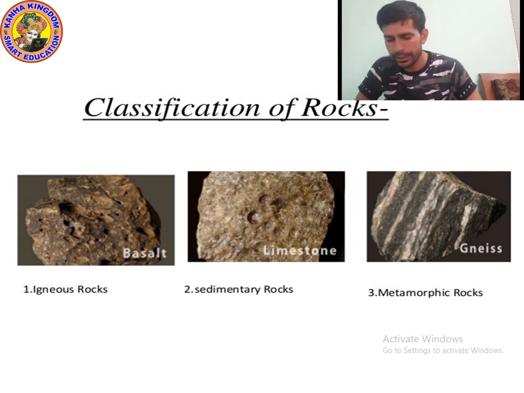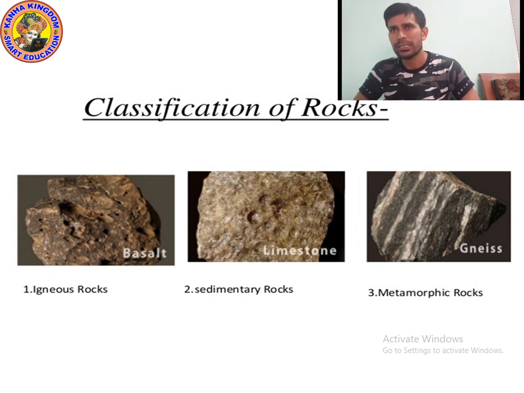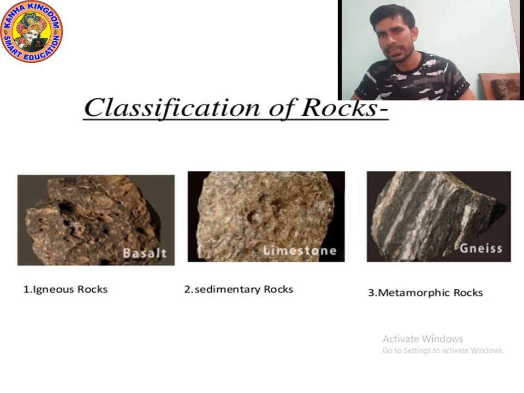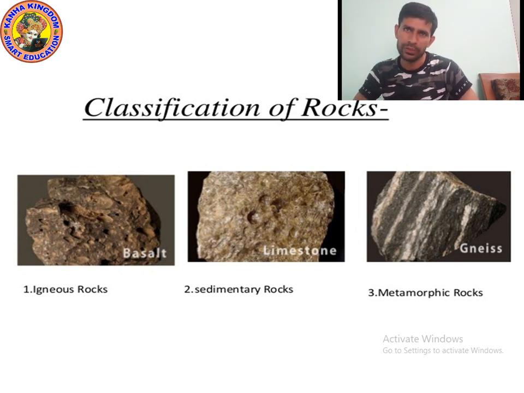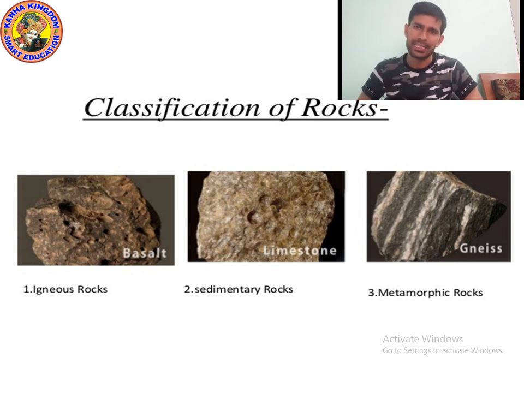So you can see the igneous rock, basalt. The one example I have written for sedimentary rock is limestone. You can see the picture of limestone. You can see the picture of gneiss, which is the example of metamorphic rock. So basalt is the example of igneous rock, limestone is the example of sedimentary rock, and gneiss is the example of metamorphic rock. Now I will show you many examples. Let's move on to the next point.